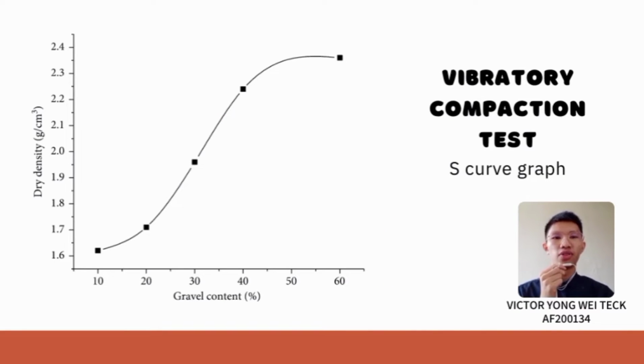From the vibratory compaction test, an S-curve graph is obtained. With a gravel content between 20 to 40%, the dry density increased rapidly, while for 10 to 20% and 40 to 60%, it increased slowly. The maximum dry density for the mixture is about 2.35 gram per cm cube.